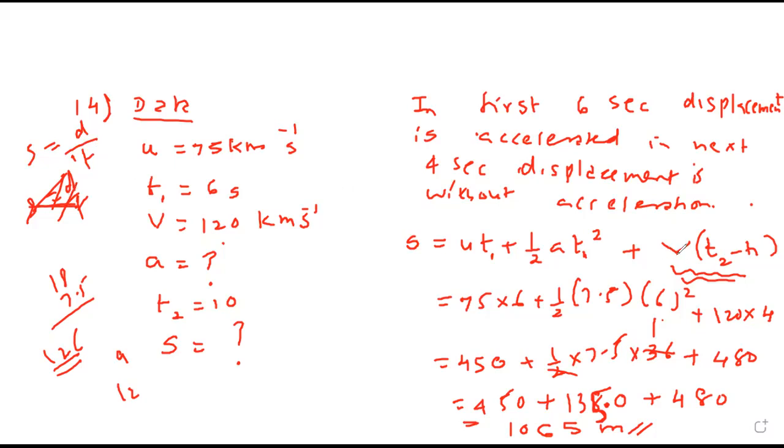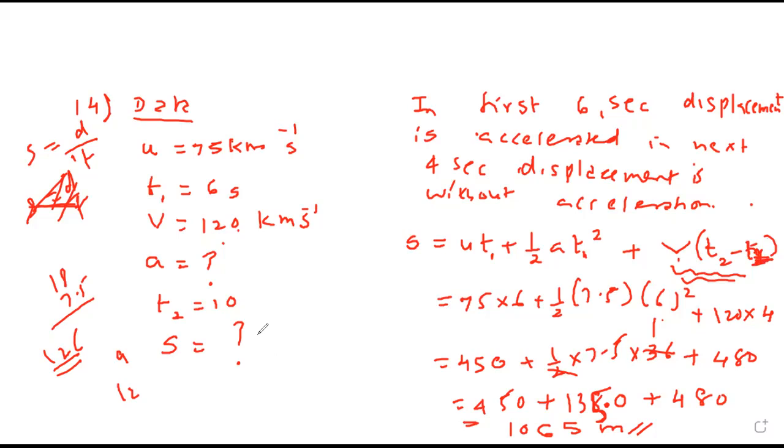So V is what? Speed at the end of 6 seconds, which is 120. And then the remaining time is 4 seconds. So speed into time. Time is 4 seconds, which is, okay, total that is time, T2 minus T1. What you are able to see? T2 minus T1. Okay, understood.